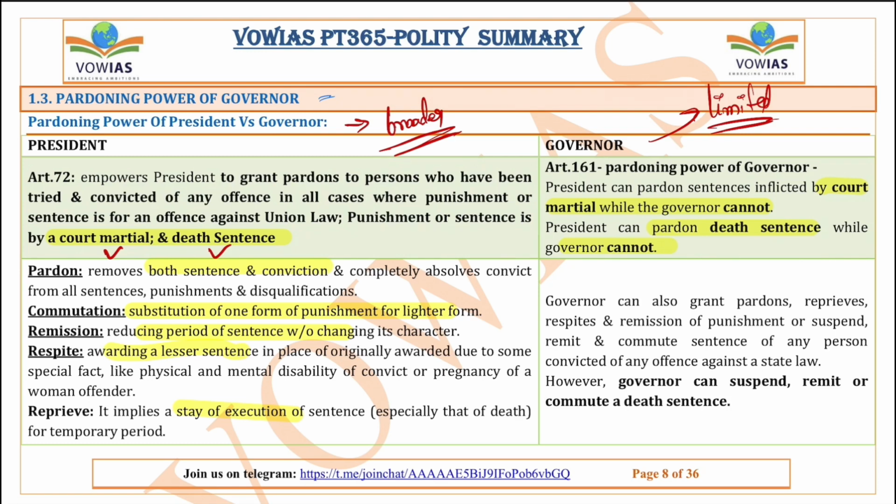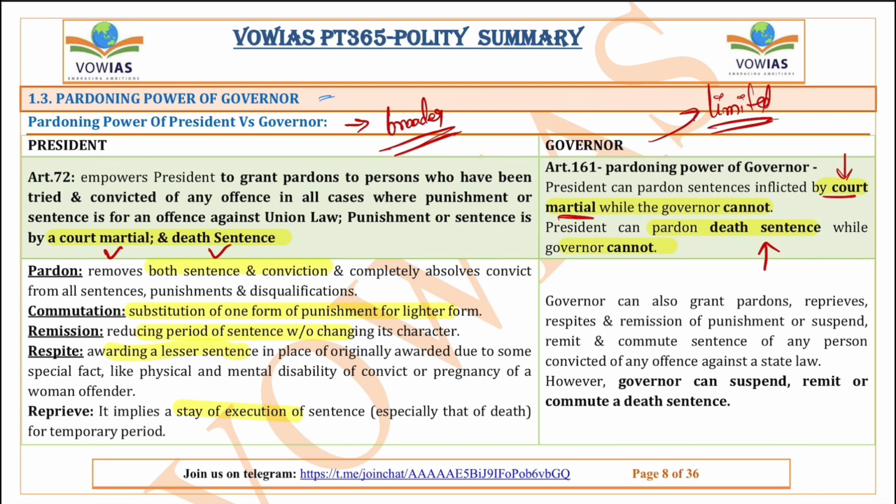But the governor cannot grant pardon for a court martial, and also cannot grant pardon for the death sentence, even if that person is convicted under the state law.